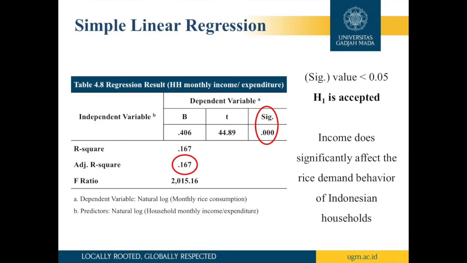This table shows that the household monthly income expenditure has a positive beta coefficient and a significant level of 0.000, which falls below alpha of 5%. The adjusted R-square also shows that the household monthly income expenditure is positively related to the household rice consumption by 16.7%. Therefore, the regression analysis observes that there is a positive and significant relationship between the household income expenditure level and household monthly rice consumption. Hypothesis 1 is accepted.